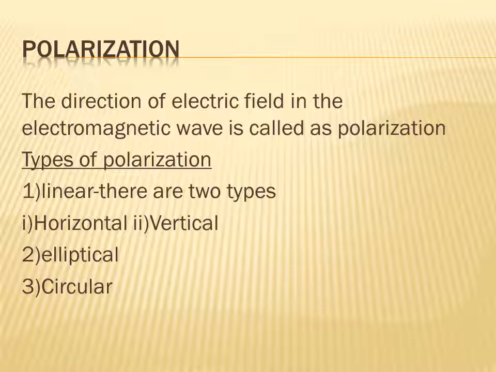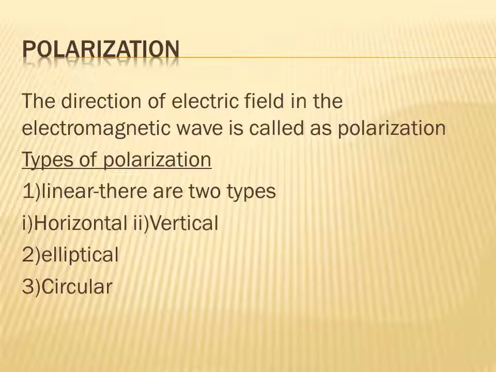There are different types of polarization. First is linear polarization, which is divided into two types, vertical and horizontal. Next is elliptical polarization, and next is circular polarization.